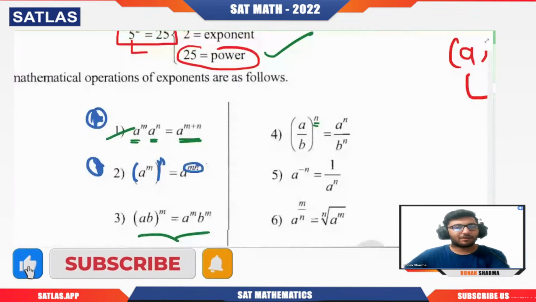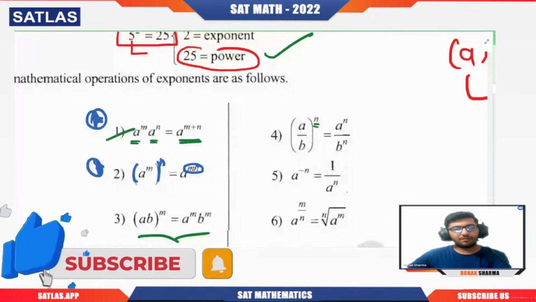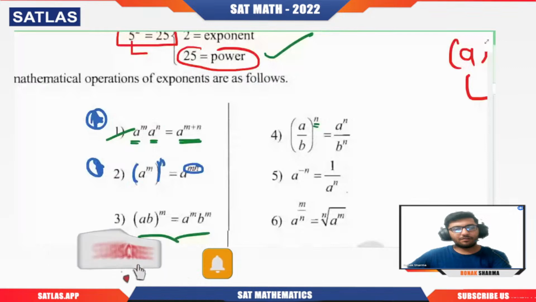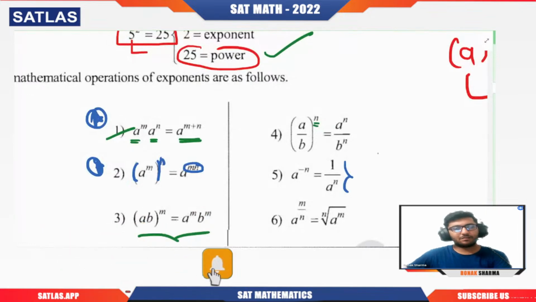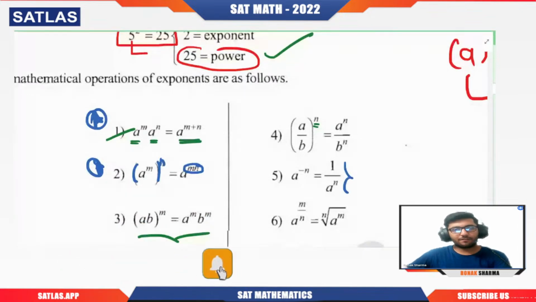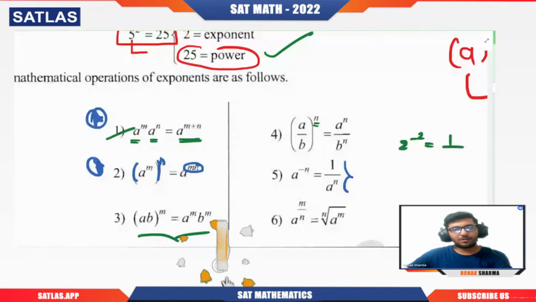Remember it. Whenever we shift any number from numerator to denominator, or from denominator to numerator, the only thing that will change is the negation of power. Basically the power will become negative times of it. So 2 power minus 2 will become 1 by 2 square. It is not necessary that the denominator has a negative power. Whenever you bring any term from numerator to denominator or denominator to numerator, the power gets multiplied with a negative sign.